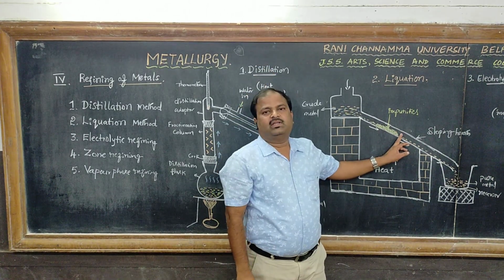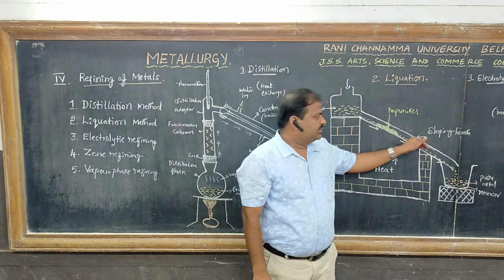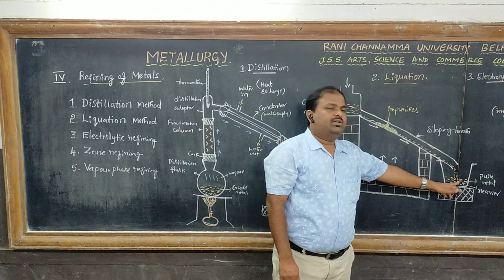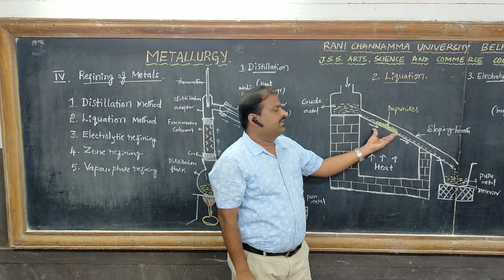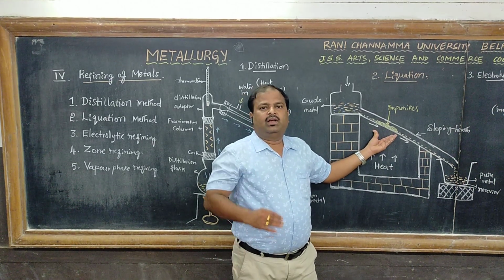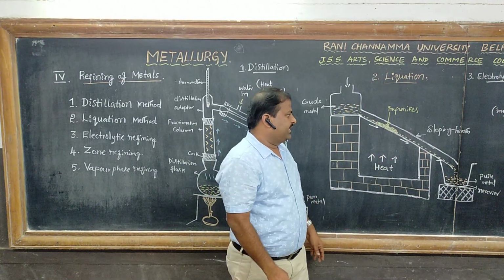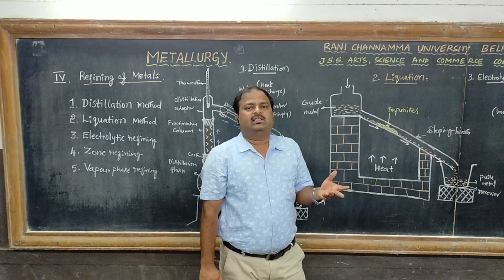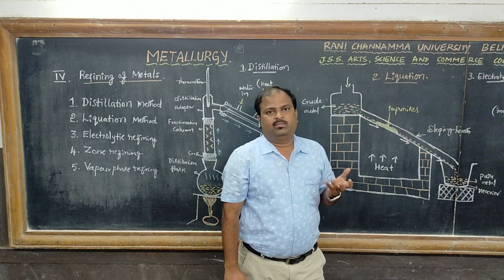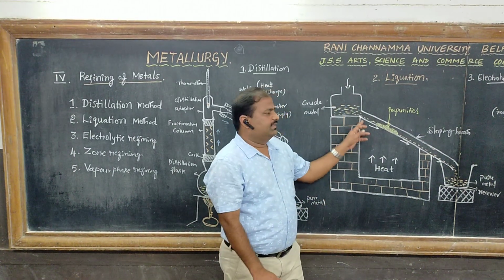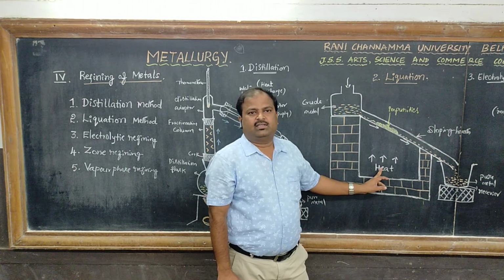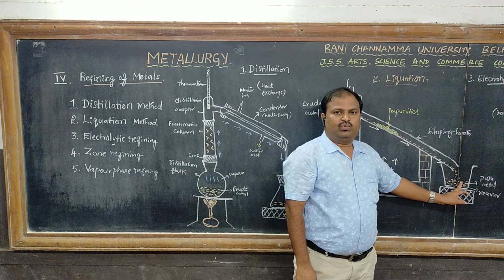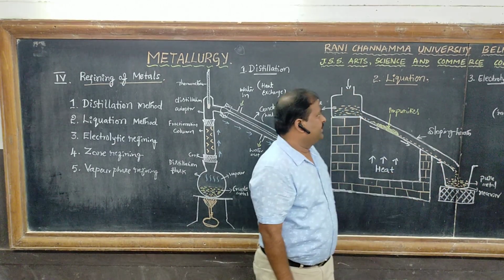The low melting point metals melt and move down the sloping table or sloping hearth into the receiver, leaving behind the impurities that have a high melting point. For example, tin, lead, mercury and bismuth are low melting point metals, and they are refined by this method. This is liquation, in which the metal melts because of its low melting point.